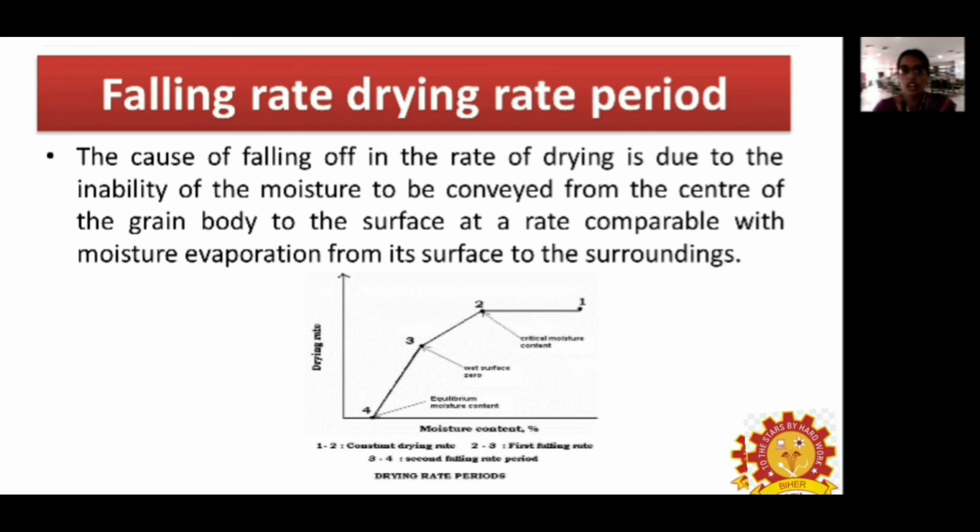The cause of this falling rate period is the inability of moisture to be conveyed from the center to the grain body surface at a comparable rate, due to the moisture evaporation with the surroundings.